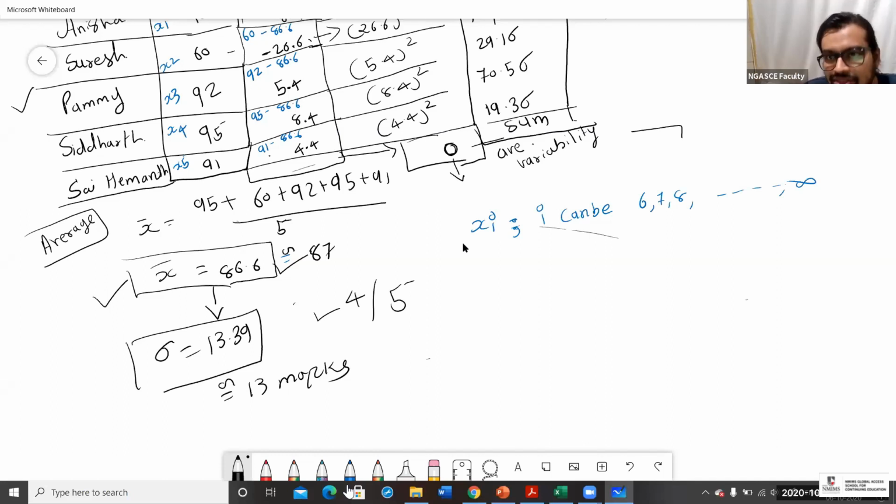Arindam, there is a concept in mathematics. Let's say I have 10 rupees, and Arindam, you have 12 rupees. Let's find out the difference between the money we are having.